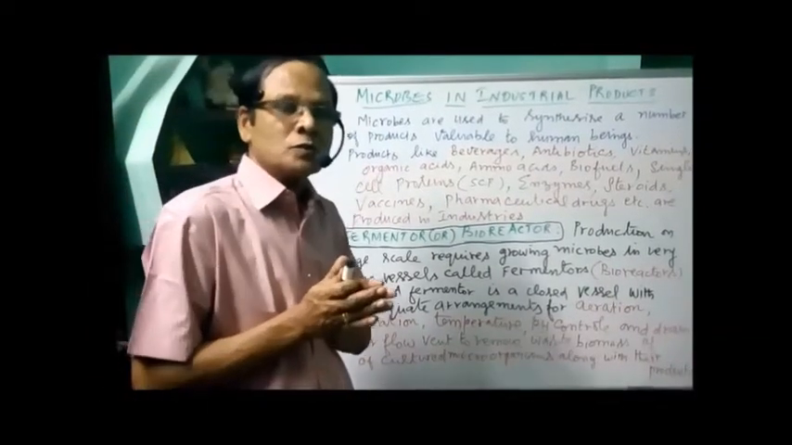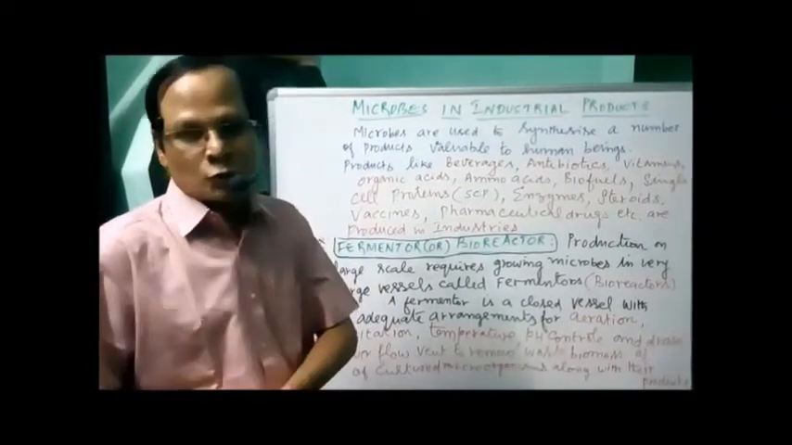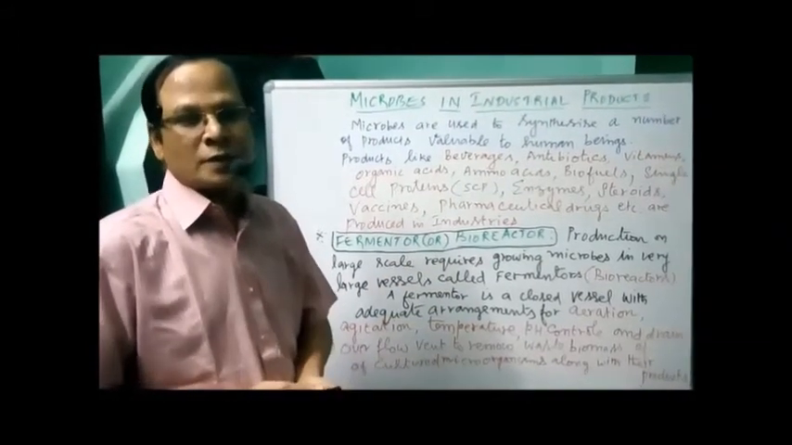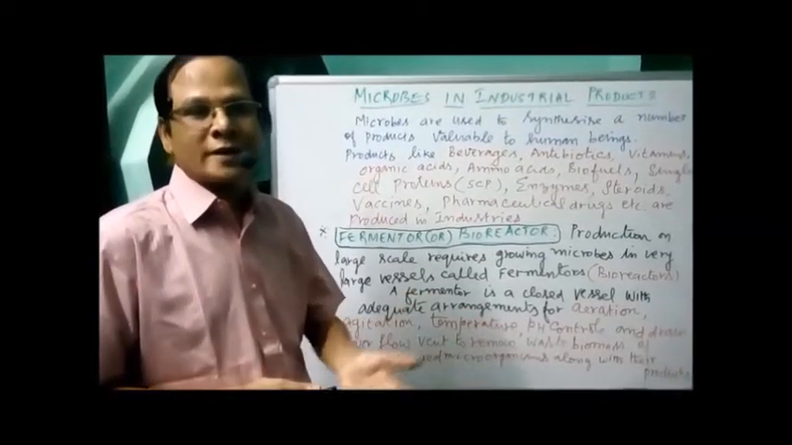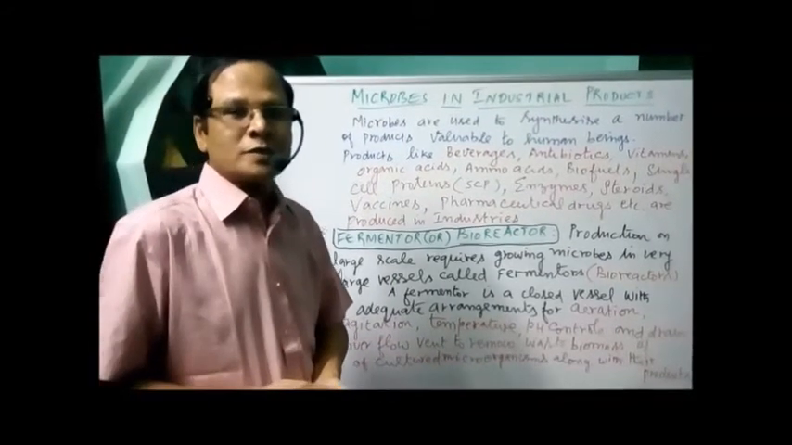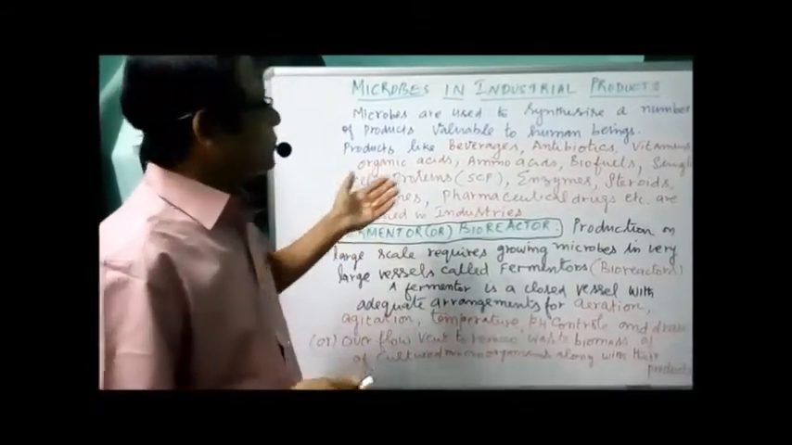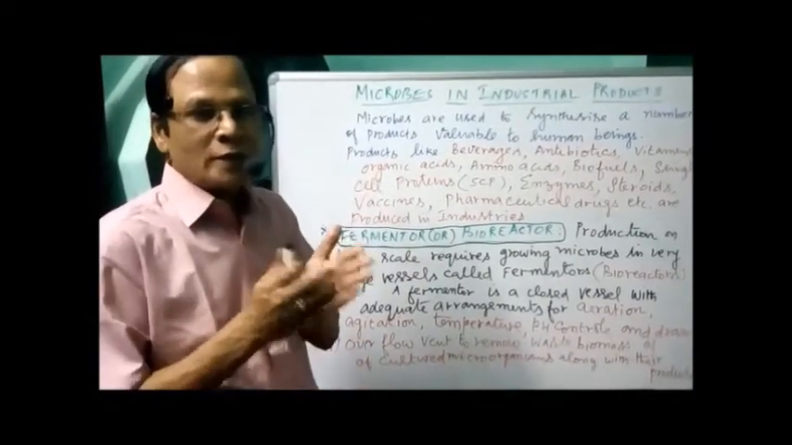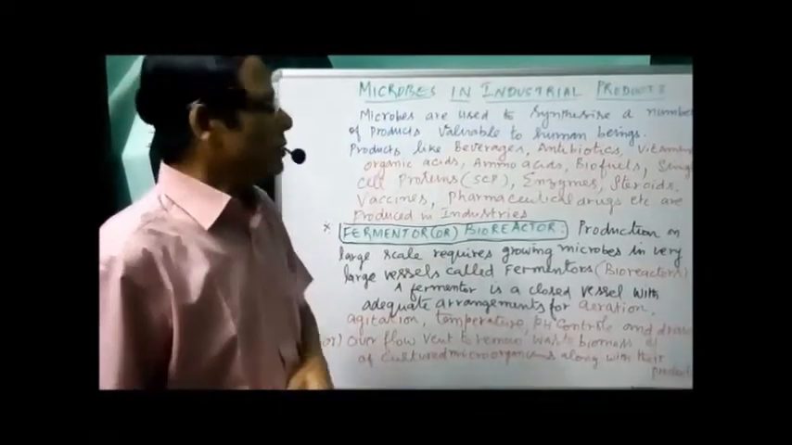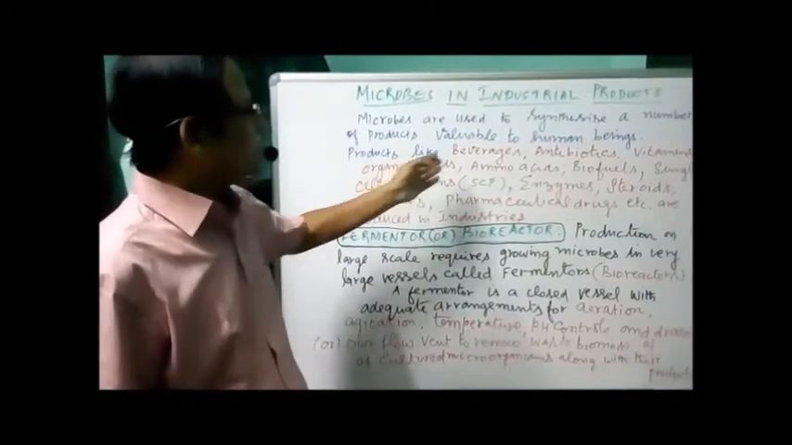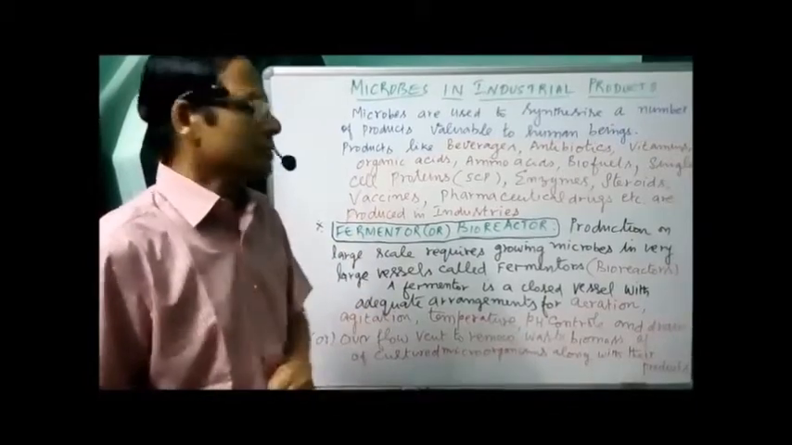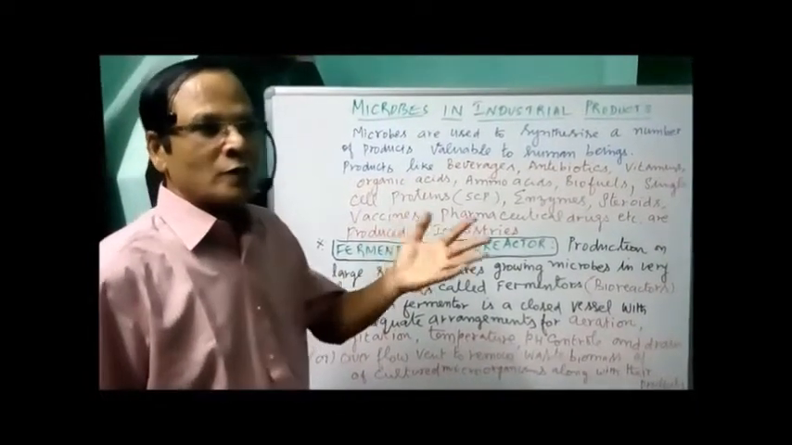So microbes are normally used to synthesize a number of valuable products for human beings. For example, the beverages, the drinks, the antibiotics. Then we have the enzymes, the organic acids, also amino acids, the vaccines. Then we have pharmaceutical drugs. And these are all the different products we are getting through industries. That's why it's included under the microbes in industrial products. So here I wrote also, microbes are used to synthesize a number of products. All these products are valuable to human beings and they are also responsible for human welfare.